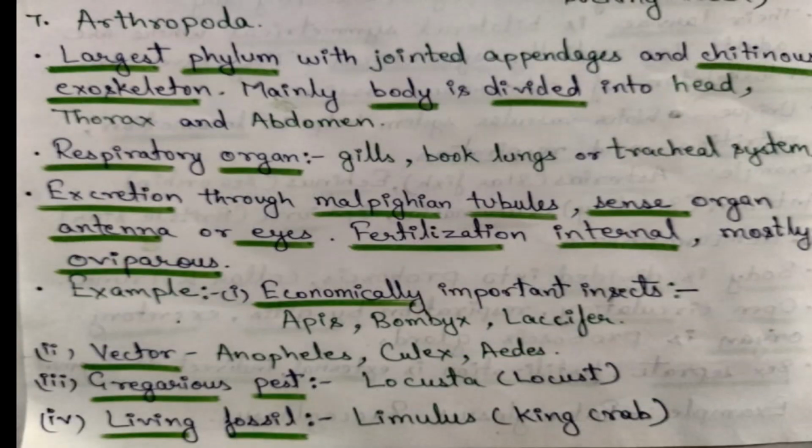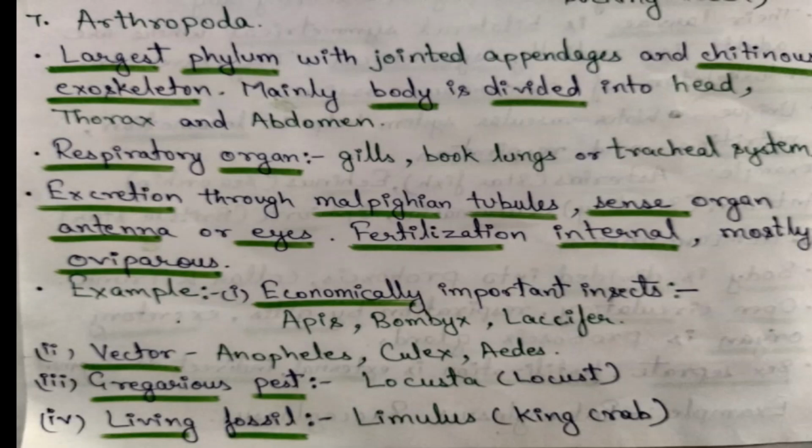Next we have Arthropoda. Arthropoda is the largest phylum with joint appendages. So you have to remember, joint appendages is a character found in phylum Arthropoda. And chitinous exoskeleton is also present. Mainly the body is divided into head, thorax, abdomen.